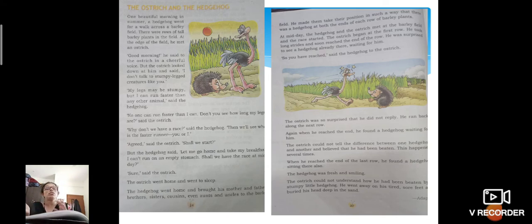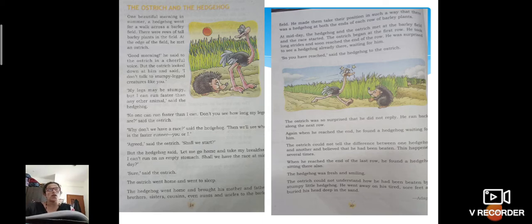He planned it so that they were standing at the edge of each row, so that whenever the ostrich came to the end of a row, he would see a hedgehog already there. And he would think, okay, the hedgehog is running faster than me. So he made them stand in that position in the barley field. Then at midday, the hedgehog and the ostrich met at the barley field and the race started.